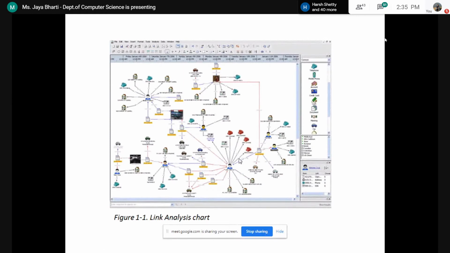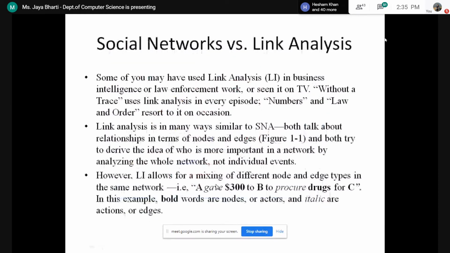So you can see that LI allows for mixing of different nodes and edge types in the same network. That is, suppose there is a node A which gives $300 to another node B to procure drugs for C. Here we can see the bold words: A, $300, B, and drugs, C. All these are the nodes or actors, and whatever is written in italic is the action or the edges.